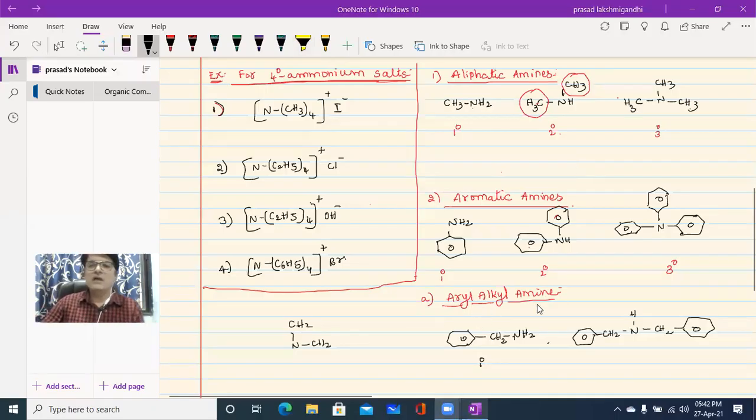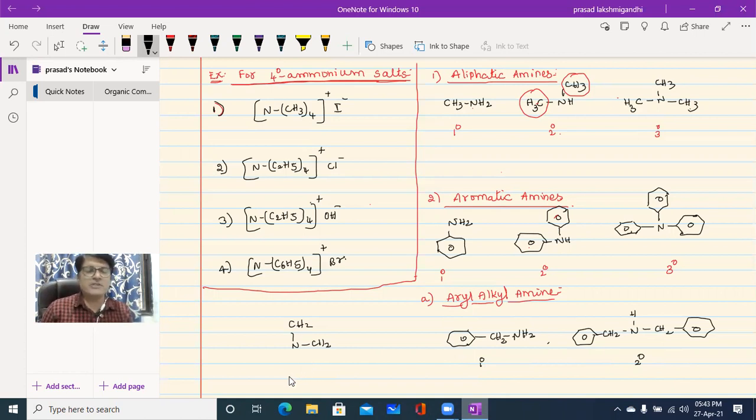Beta, here the aryl alkyl amine, we can write the same type of example. For the benzene ring, CH2, here the NH2 group is attached. Remove one hydrogen and add one more benzyl group, and remove this hydrogen over here. Due to the inconvenience of space, the secondary amine will be known as dibenzyl amine. First one is benzyl amine, second one is dibenzyl amine, then third one will be